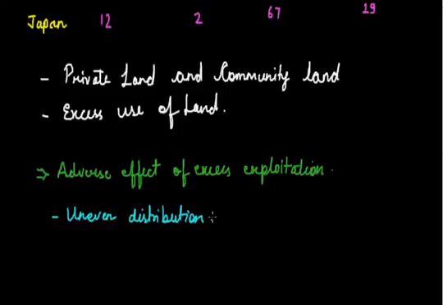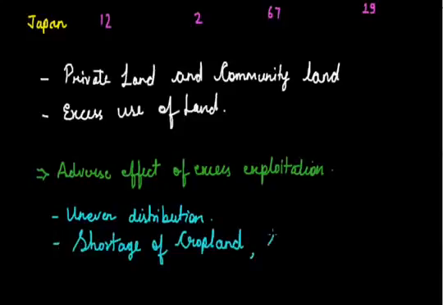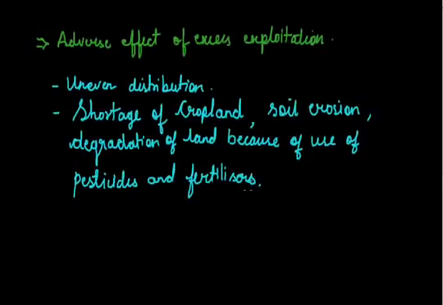What is required is that we should be using land in a very proper manner. Also, because of this uneven distribution, there are other problems like shortage of cropland, soil erosion, and degradation of land because of excess use of pesticides and fertilizers. So these are the adverse effects that the land is facing because of uneven, or we can say improper, utilization.